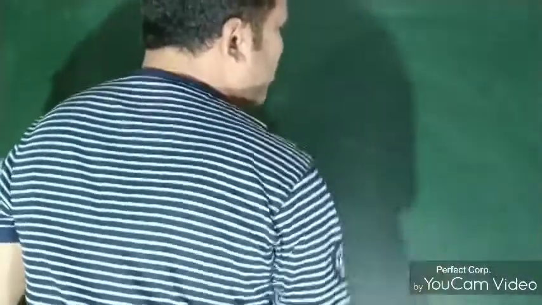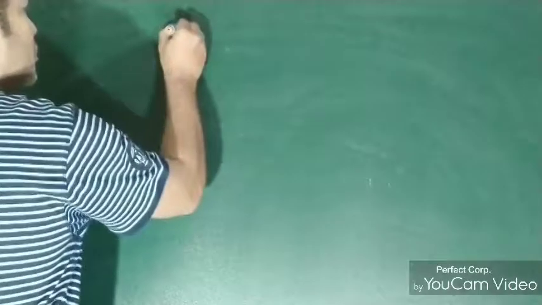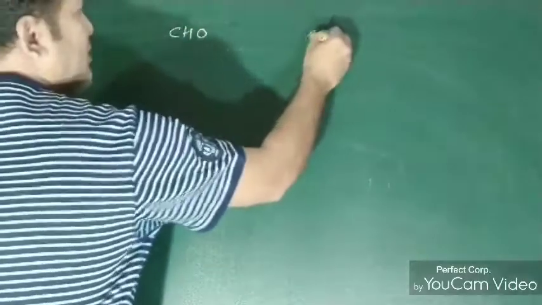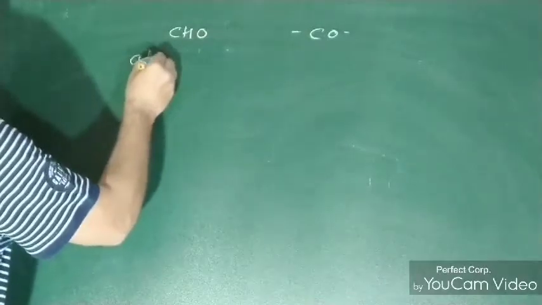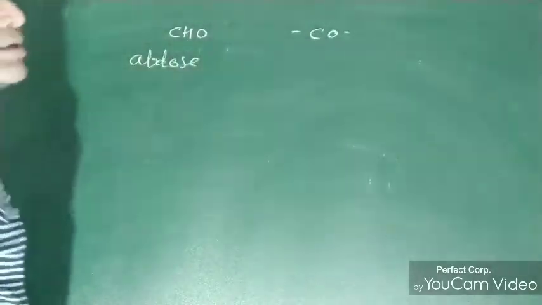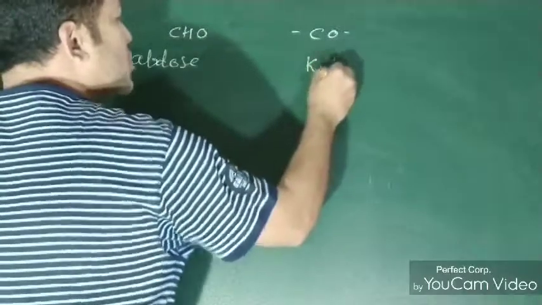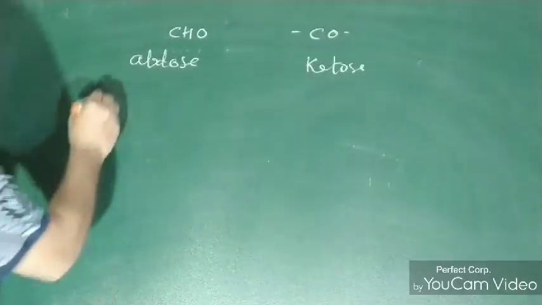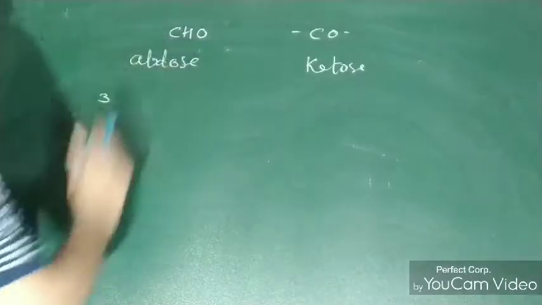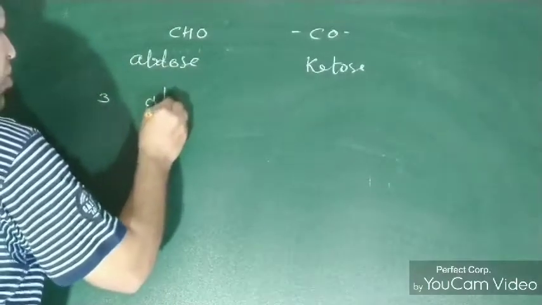So we are moving on to the last topic of carbohydrates. Earlier we said that carbohydrates are divided into another two categories, aldehyde base and keto base. Aldehyde-based carbohydrates are known as aldose, and ketone-based are known as ketose. According to the number of carbons they are divided. Suppose we have taken 3 carbons and it is aldehyde, so it is known as aldotriose.